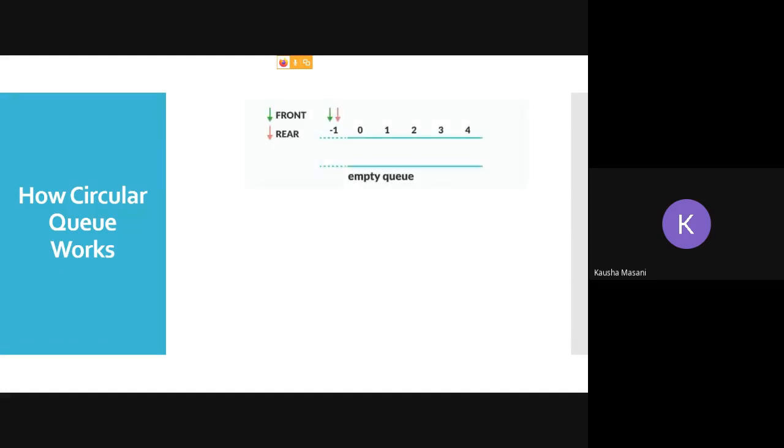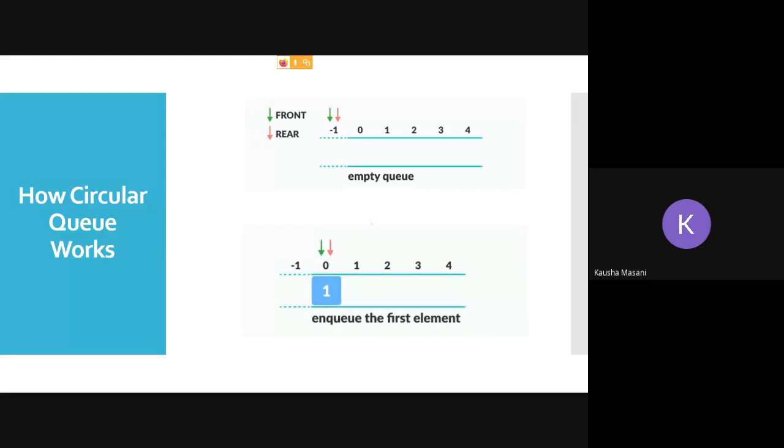So let's see with an example. Let's say your green arrow is front, and your pink arrow is rear. Both of them are pointing at -1. That means it is an empty queue. Front equal to rear equal to -1. So your circular queue is empty.